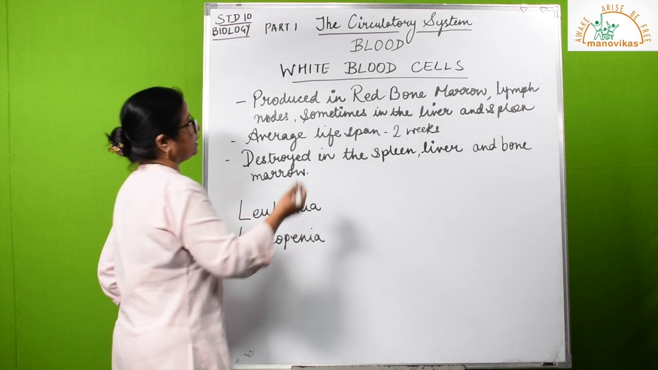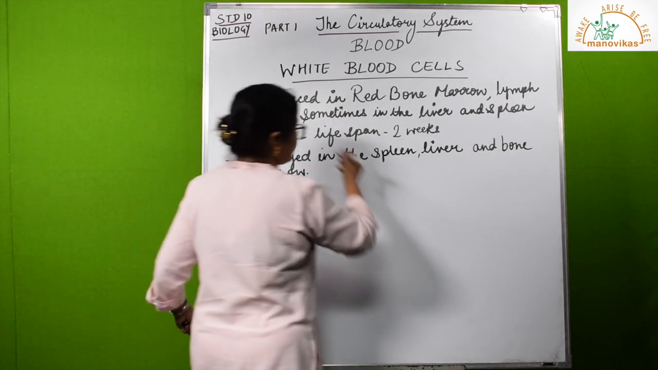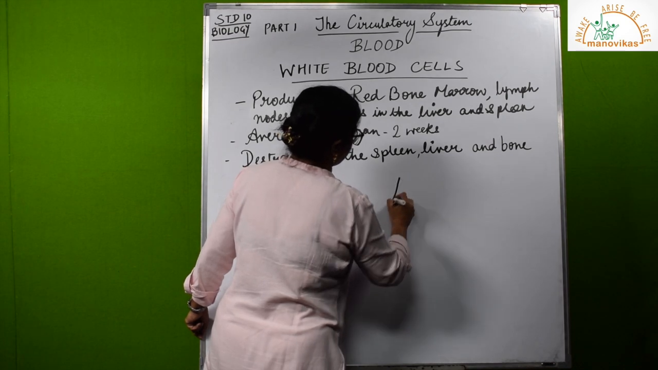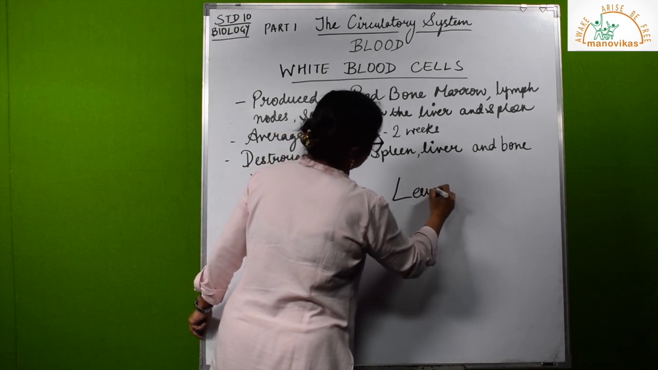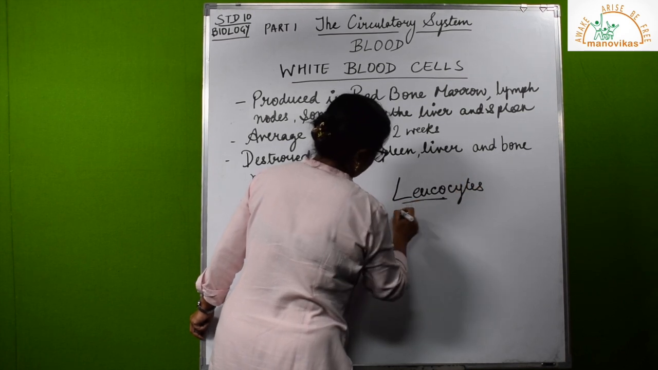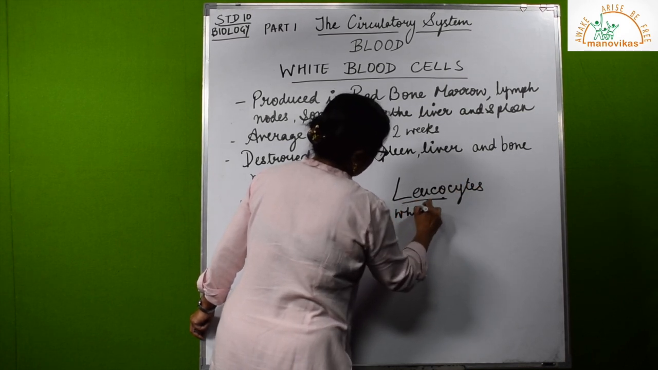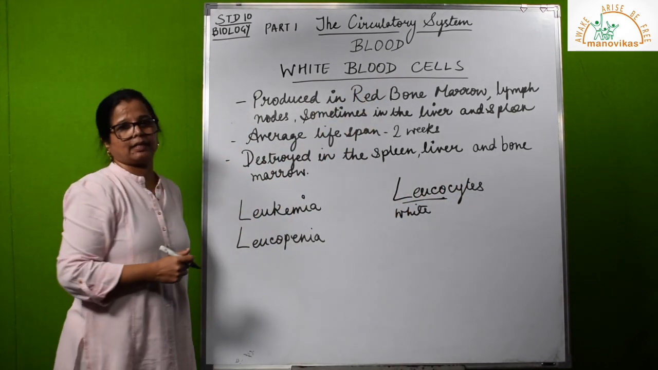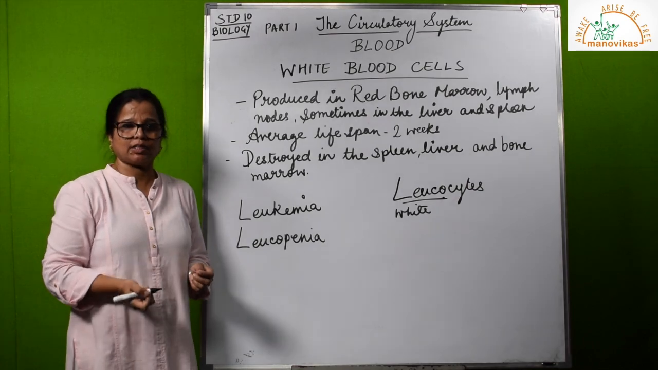Also, white blood cells. Let us go back and remember what I had taught you just now before this. When we are writing that, what are we saying? We are saying they are leukocytes. Leukocytes. What does this part mean? It means white. So the name itself tells you that these are white blood cells. Mainly their function is defense.